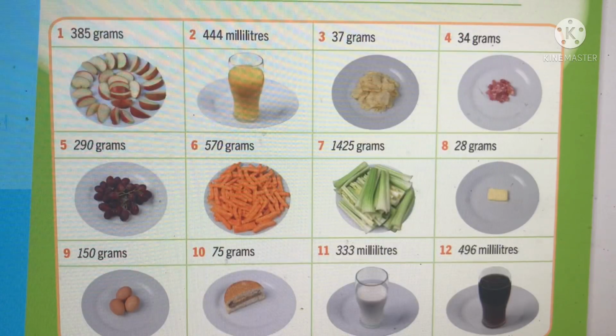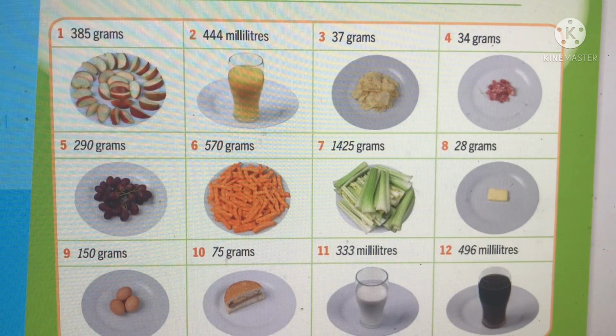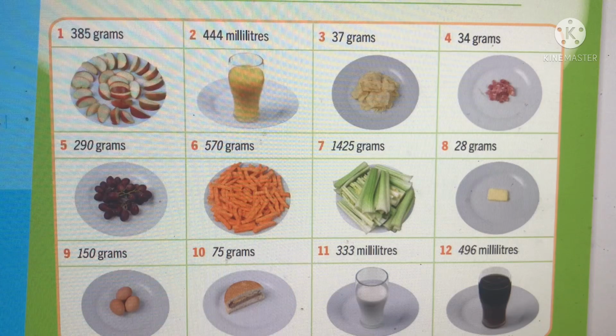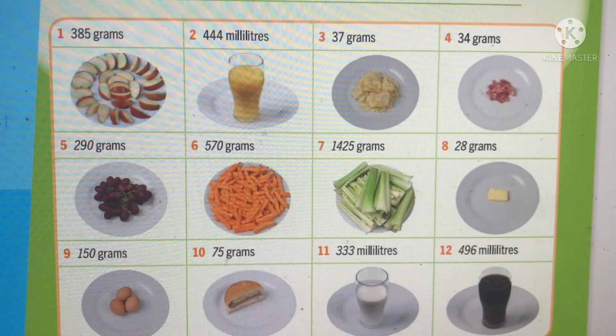Fruit. Apples, number 1. Grapes, number 5. Vegetables. Carrots, number 6. Celery, number 7. Meat. Bacon, number 4. Cheeseburger, number 10.